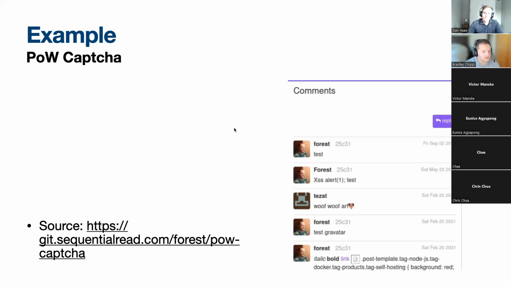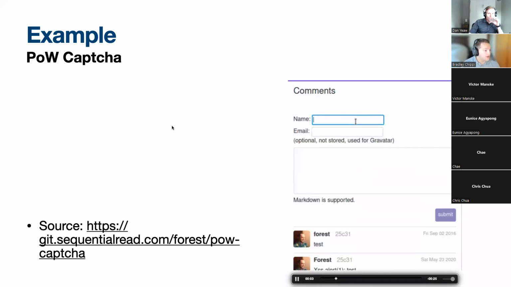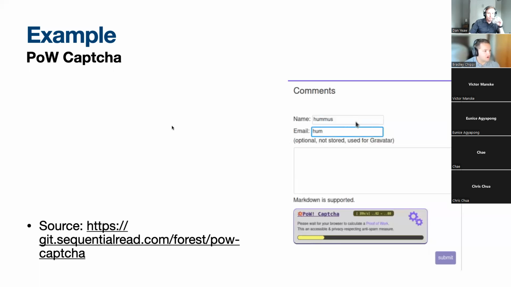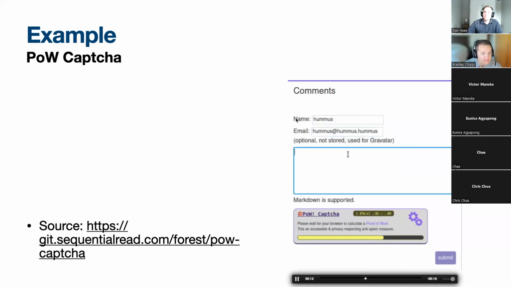All right, so here's an example. I hope this GIF works. Okay, cool, it's working. So this is a proof of work CAPTCHA that someone built, and the source is right here. As you can see, he's going to create a comment, and you can see that the POW CAPTCHA is going to work, and it's doing 36 hashes per second.